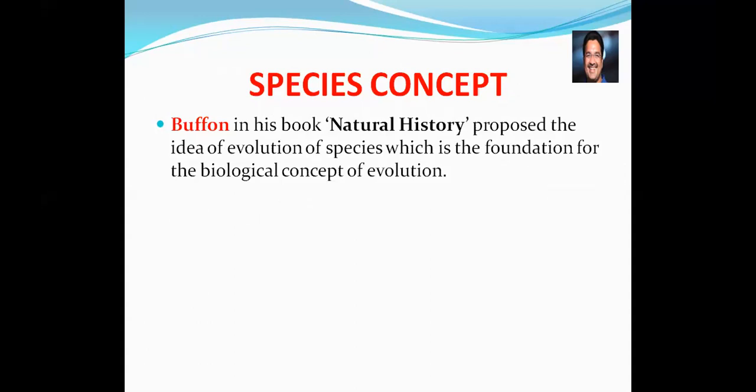Buffon in his book Natural History proposed the idea of evolution of species, which is the foundation for the biological concept of evolution. That is the opinion of Buffon.